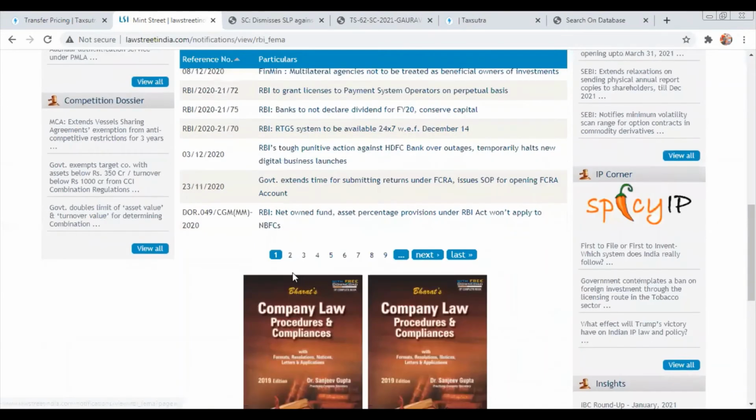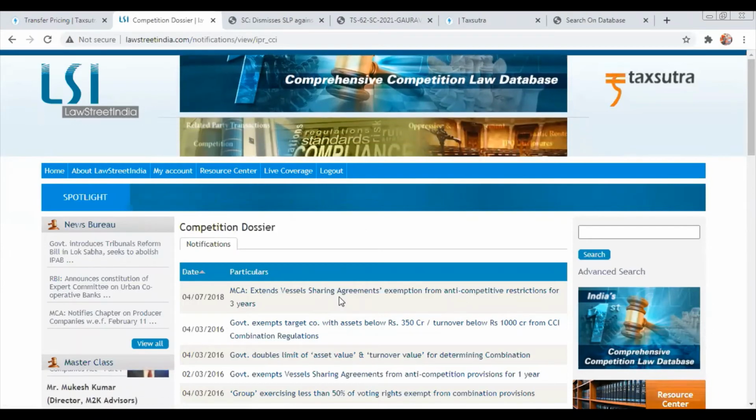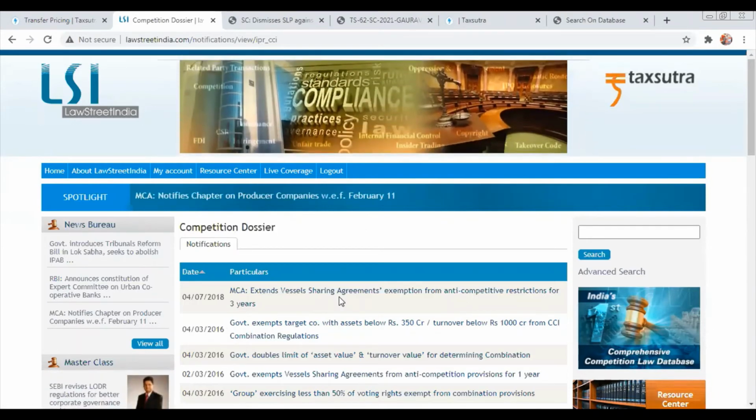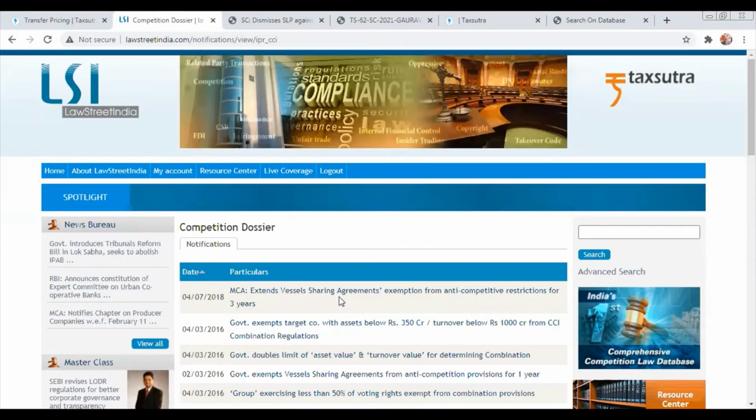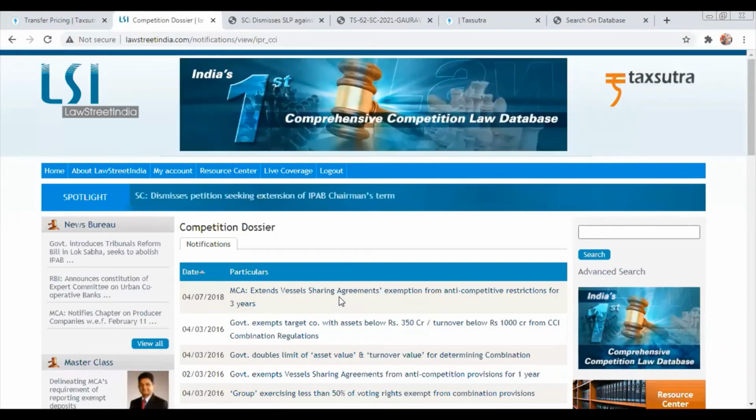Right. So there is a separate feature called competition dossier. I will just show you what it means. Basically, it talks about competition laws related updates. We have not been updating it so much, but we are in the process of updating. Once this gets updated, you will be able to see all the competition law related updates out here if somebody wants to refer to that as well.